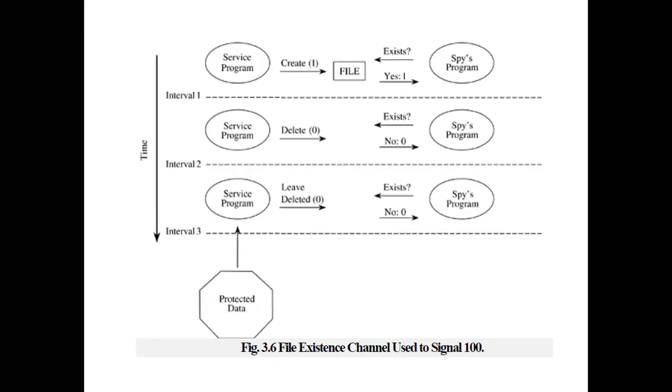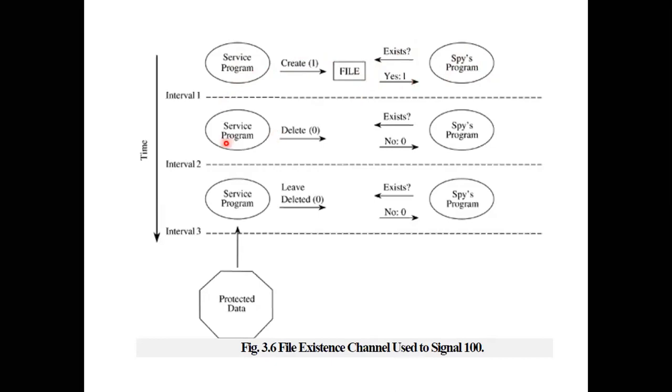So if you can see in interval 1, let me use the laser pointer. In interval 1, the service program wanted to reveal 1, so it created a very large file. Then the spy program also tried to create a large file, but since a large file was already there, the spy program could not create it, and concluded that the service program is trying to reveal the information 1.